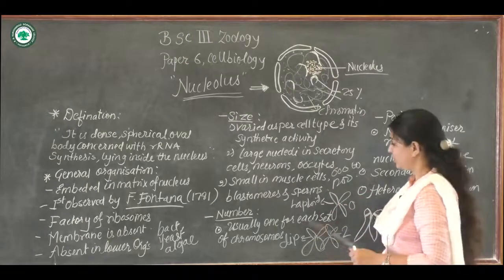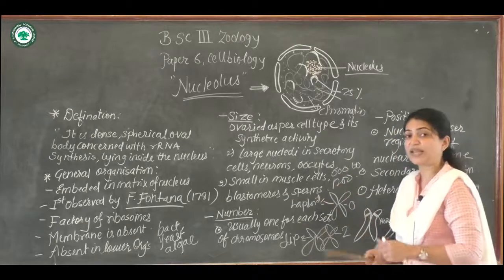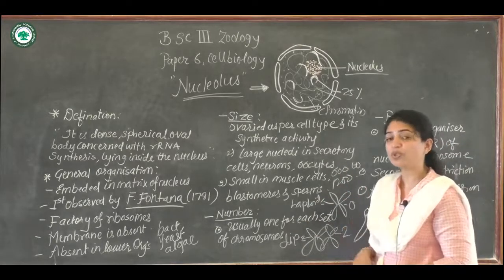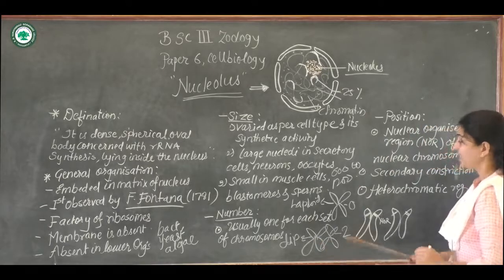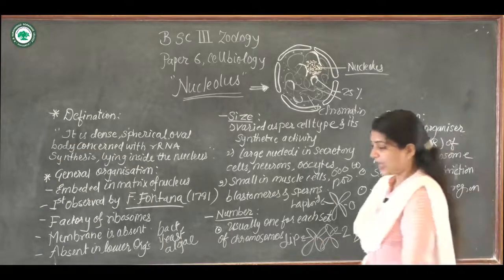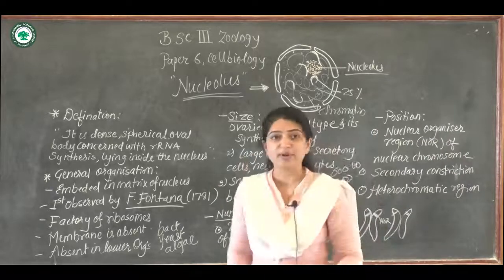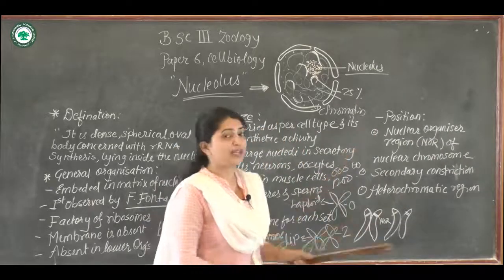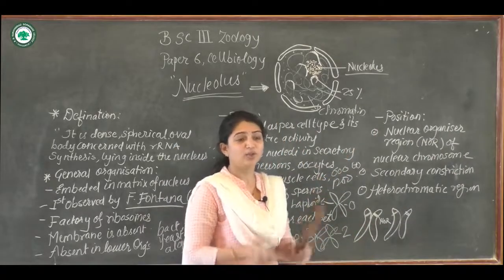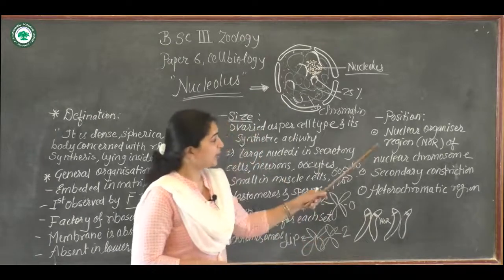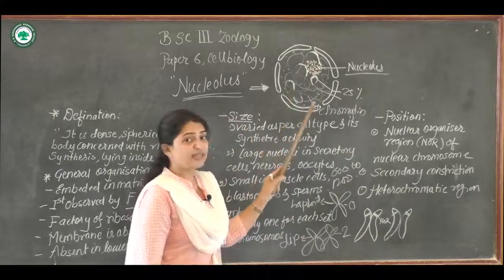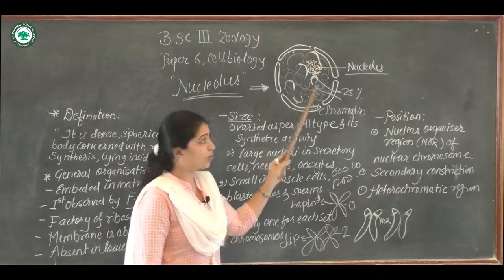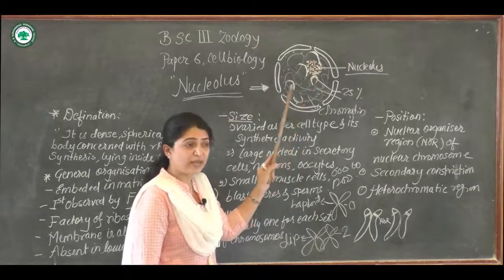Like this, you can see in amphibians there are a number of nucleoli present in oocytes, according to the activity of the cell. So next, after knowing the size and number, let's look at the position, where the nucleolus is actually located. Here you can see they are scattered, or it may be present at any position.